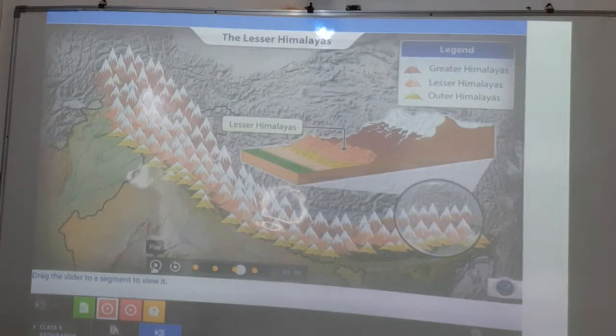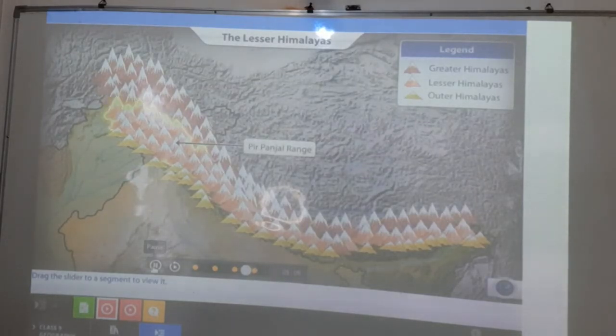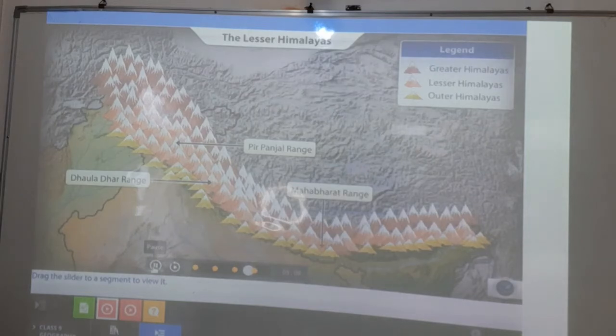The average height of the mountains here is about 4,500 meters. The Lesser Himalayas include the Pir Panjal range in Kashmir, the Dhauladhar range in Himachal Pradesh, and the Mahabharat range in Nepal.